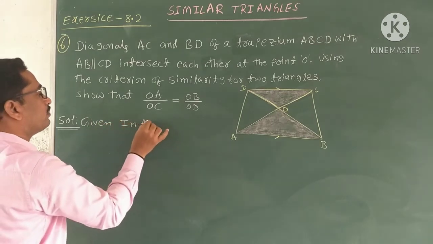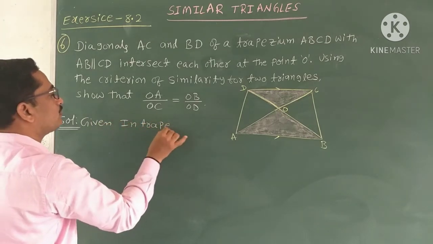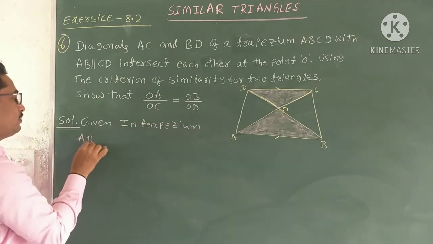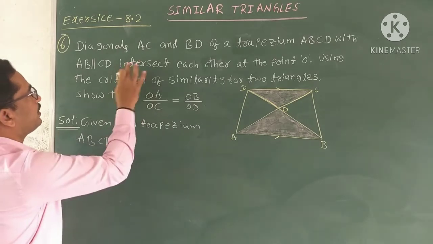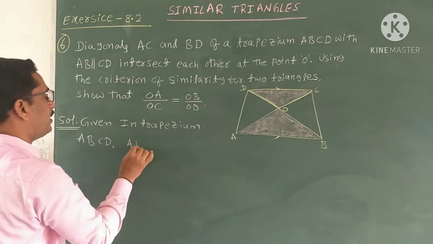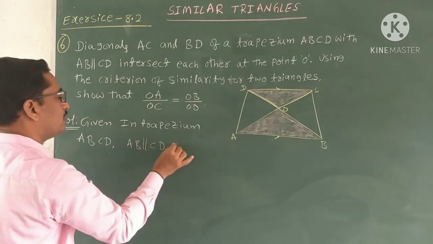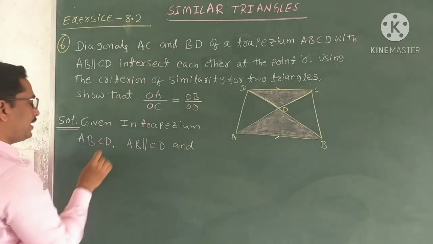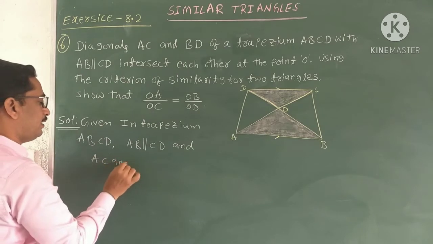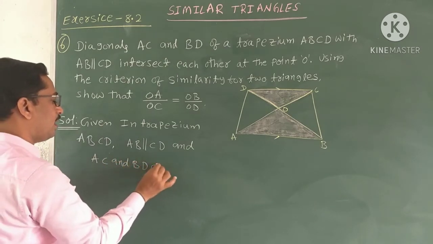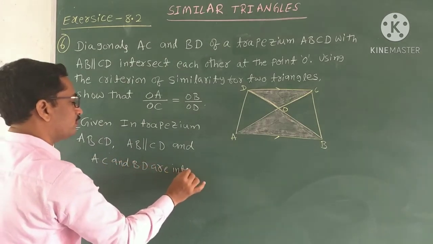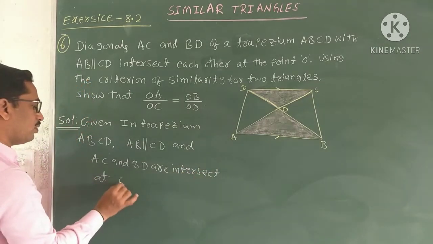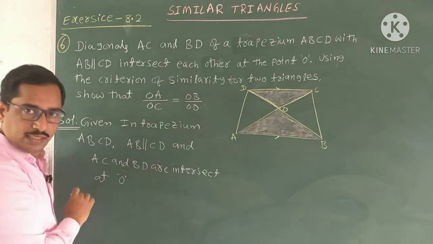In trapezium ABCD, AB parallel to CD and AC and BD intersect at O. So both are intersected at O.